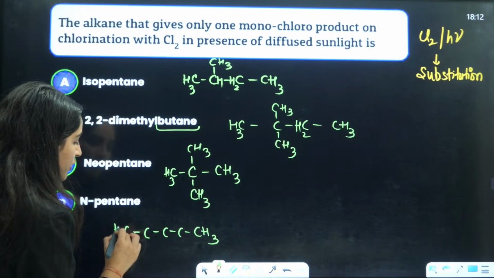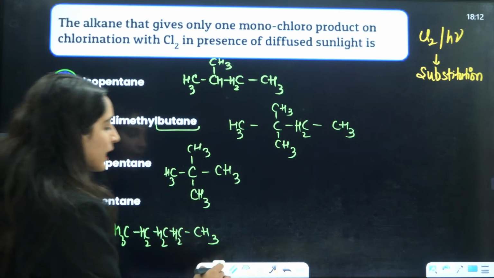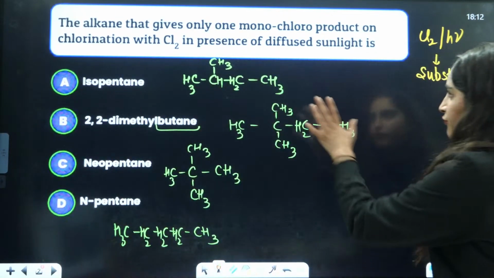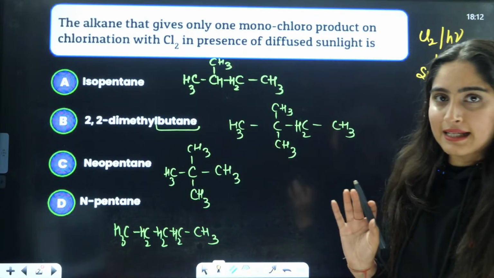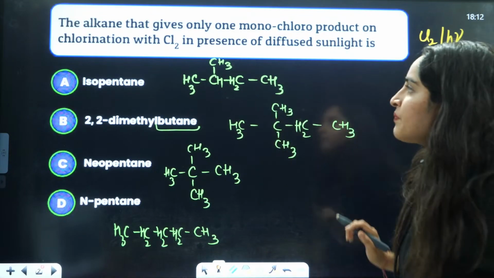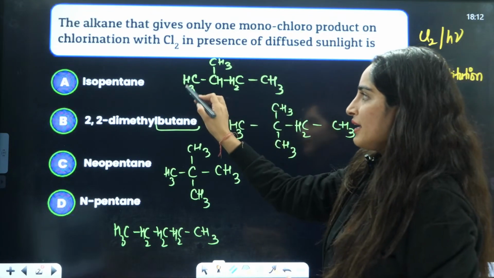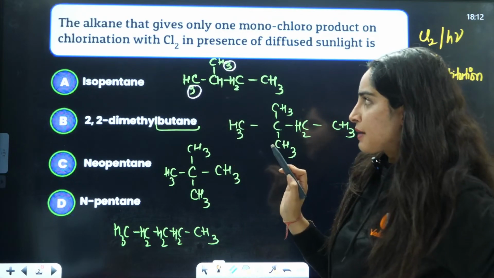Now guys, tell me where you can see that all the hydrogen atoms are of the same type. If you talk about the first compound here, that is very good. Third, very good. Third is the correct answer. Absolutely right. Now if you see over here, this is a 1 degree hydrogen, and this hydrogen, they both are of the same type.